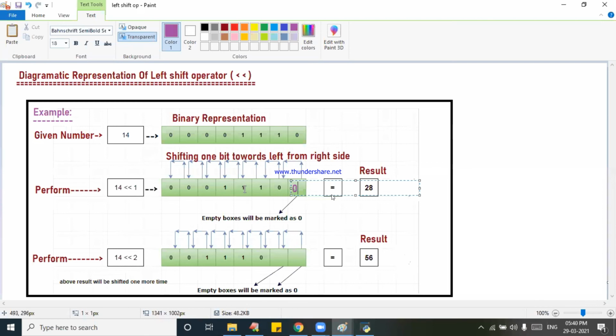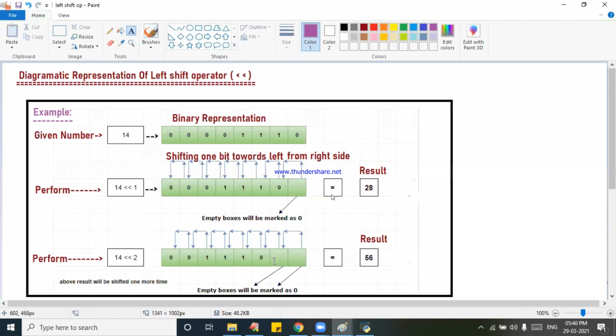16 plus 8, 24, plus 4, 28. 0 0 is coming, plus 0 plus 0. And on the left side of this 1 1 1, zeros will be there. That is all zeros only. And here two unfilled boxes, void boxes are there. Fill with zeros. I'm not keeping the zeros because I'm showing multiple times in the Python batches of this operator. You fill with zeros.